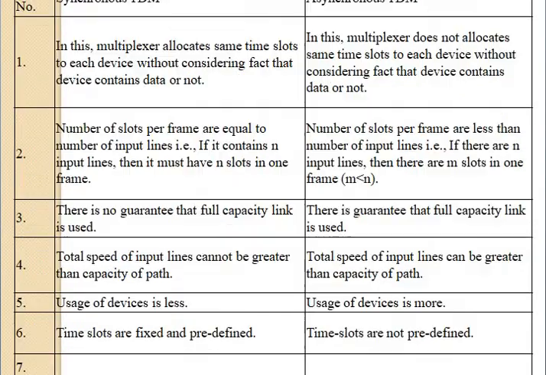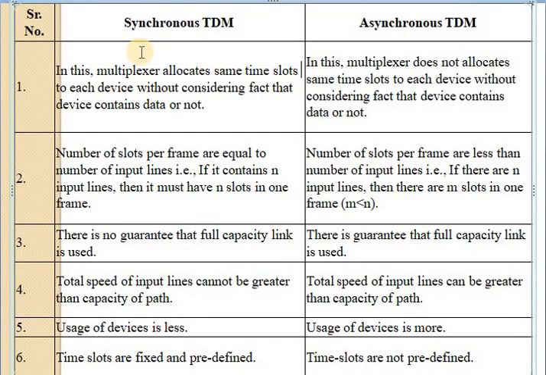The next point is the comparison between synchronous TDM and asynchronous TDM. Asynchronous TDM is also called statistical TDM. In the first comparison, in synchronous TDM the multiplexer allocates the same time slots to each device without considering whether the device contains data or not.